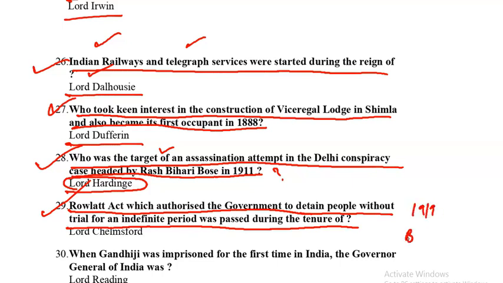It is also known as the Black Act, right? As I have already told you, under this act the government could detain people without trial, without producing them before the court, for an indefinite period. So this was passed during whose tenure? The answer is Lord Chelmsford.